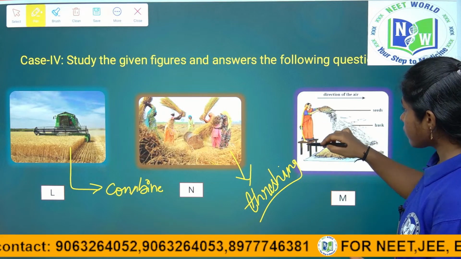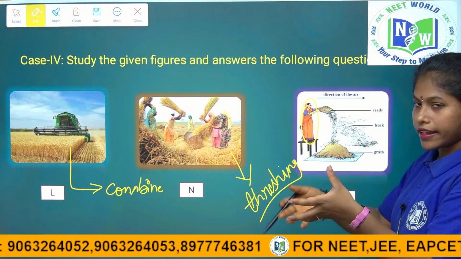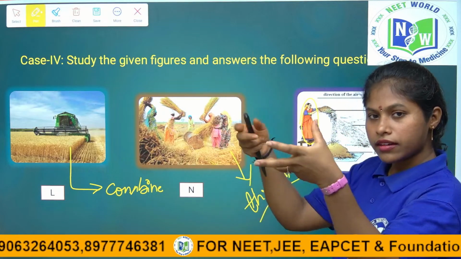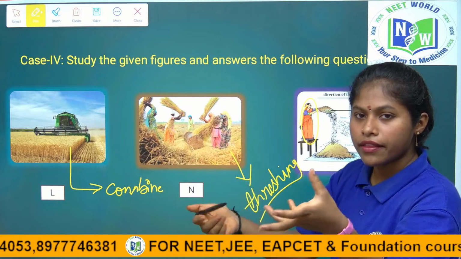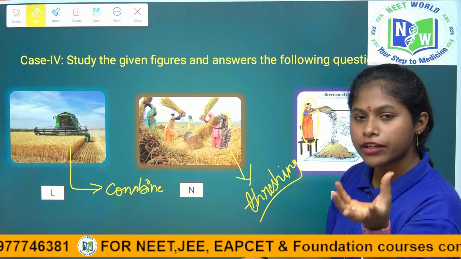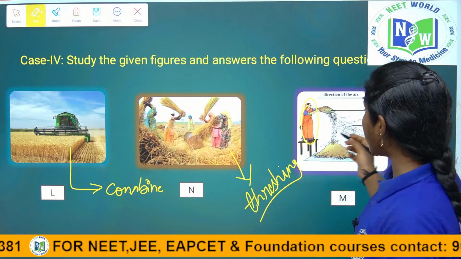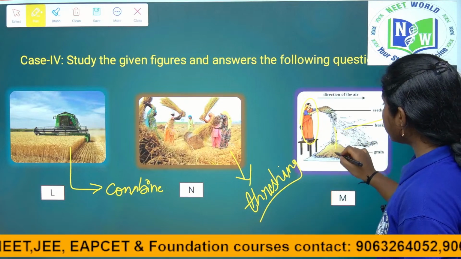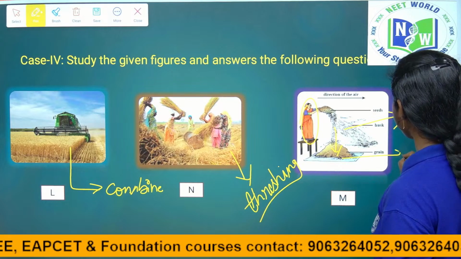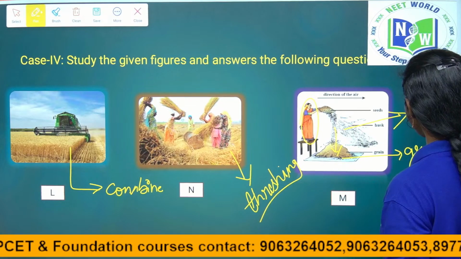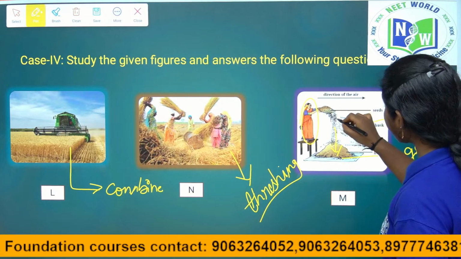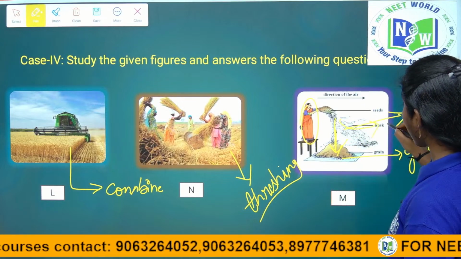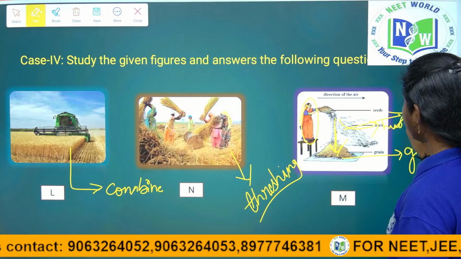See here, the person who is standing on the top is throwing the seeds to the ground, thereby the husk and the lighter chaff will be blown away by the air, right children? Thereby the grains are free from husk and chaff. So the grains are falling down vertically, and see how the air is blowing the husk and chaff, right children?